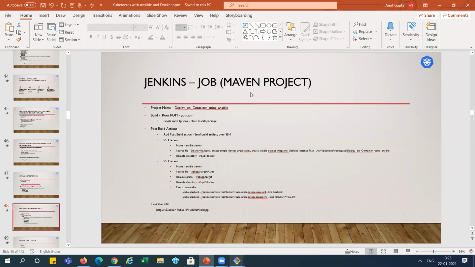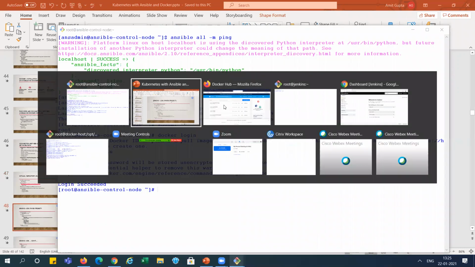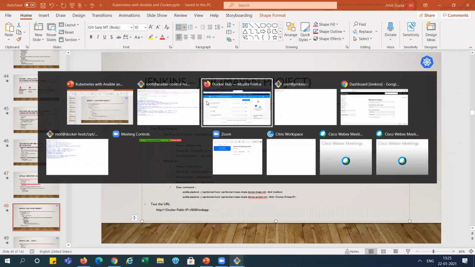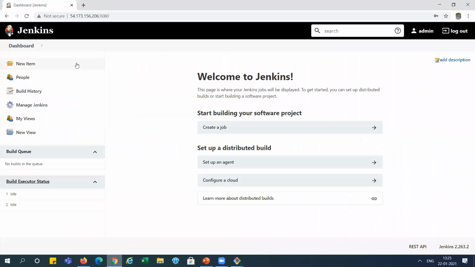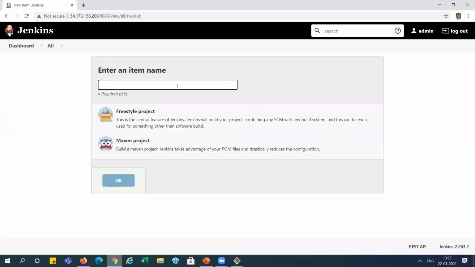Now the next step, we need to create the Jenkins job. We can take any name, but I am taking this specific name. I'm creating a new job here, selecting Maven project, and clicking OK.